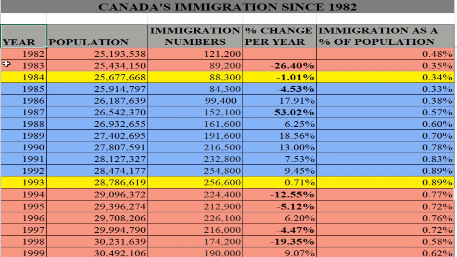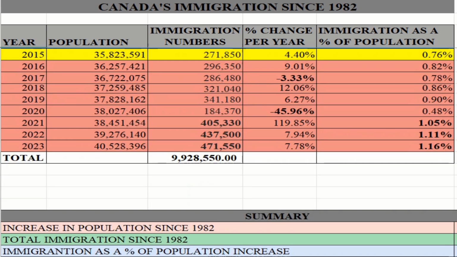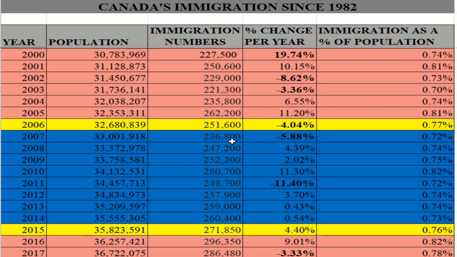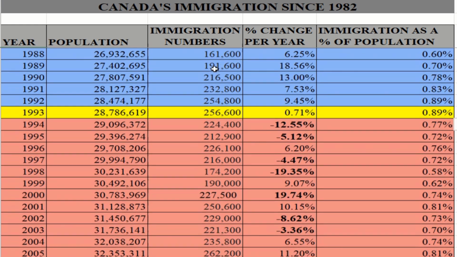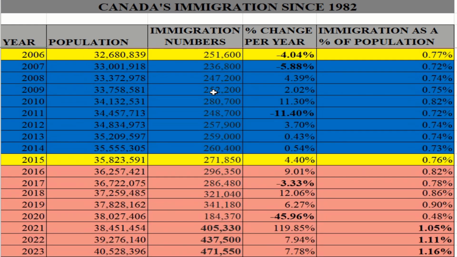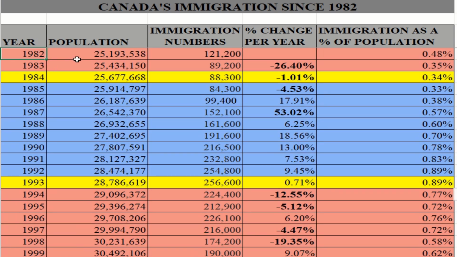Now let's look at the numbers. So in 1982, let's back up a little bit. From the data, if you look at the immigration numbers from 1982 right up to 2023, we see that Canada has always had a strong immigration policy in terms of the number of immigrants they have welcomed to the country. It has always been a large number. If we start off with 1982, the number of immigrants was 121,200, which represents 0.48% of the population.